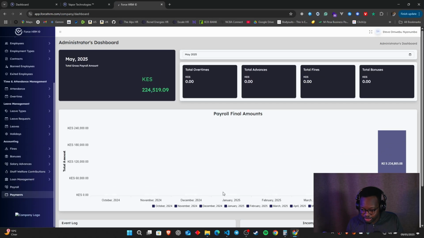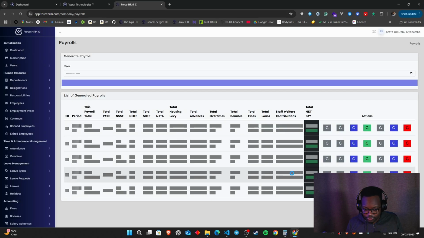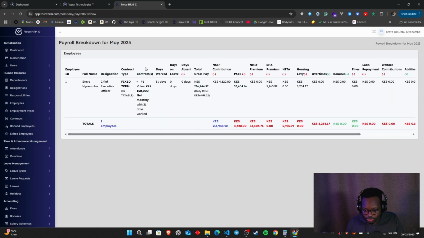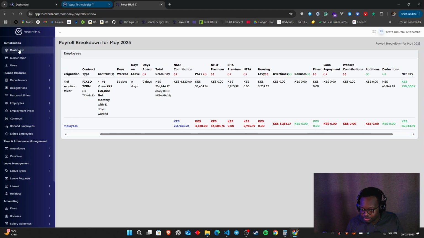You can definitely see that we've already gone all the way till the payroll extraction. And up till the payroll extraction, you can definitely see that we have, yes, this is it. So this is one person that I've just tried to test it out on, and you can definitely see this person on the list of the payrolls. It's going to define his contract, which is 150,000 net month, and all these different things already. I'm just going to showcase this on the next video.